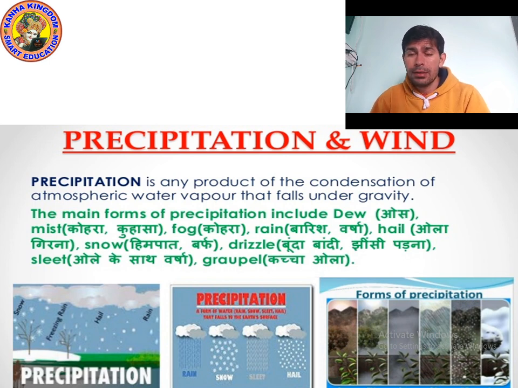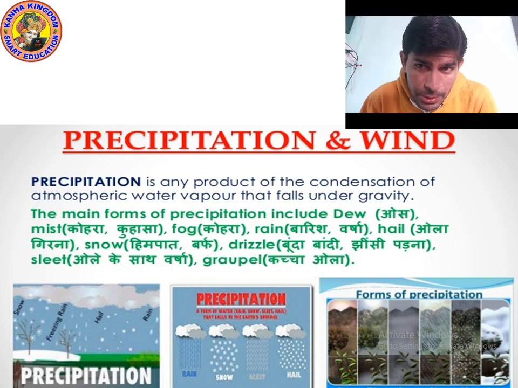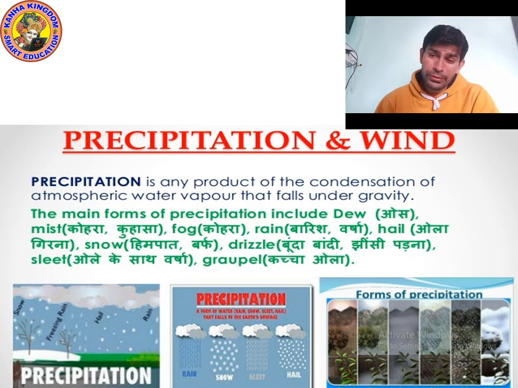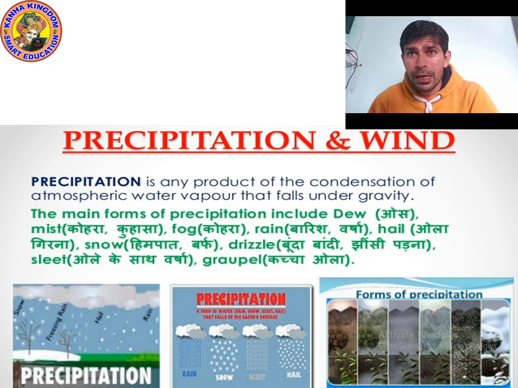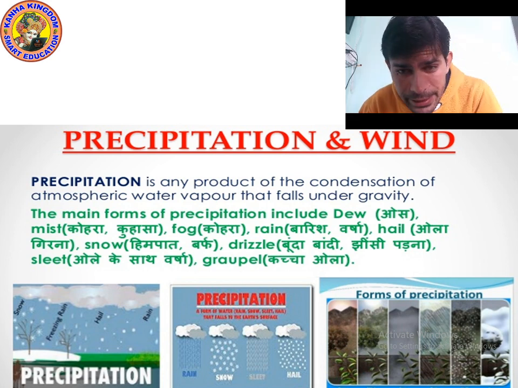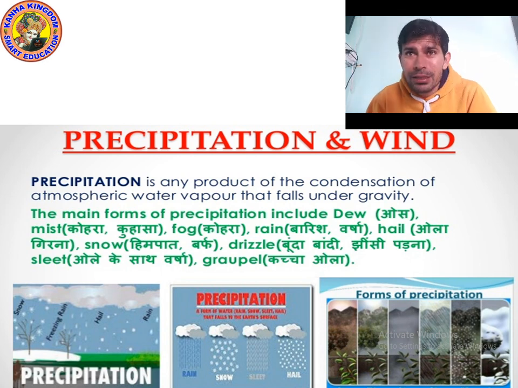Yes, these are the main forms of precipitation. Sometimes rain occurs, sometimes snow in cold areas, sometimes drizzle in the Rajasthan side, and sometimes hail. And sometimes sleet, which means rain with hail, when both come together.